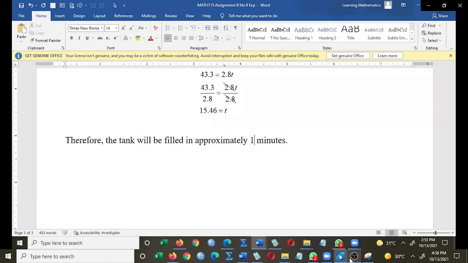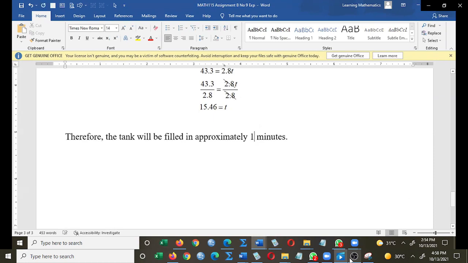Let's say 16 minutes. It doesn't matter. But if you say 15 minutes, the tank will still have a little space, so best you go above. So let's say about 16 minutes, or you can put the same 15.46, it doesn't matter. So do we understand that question?